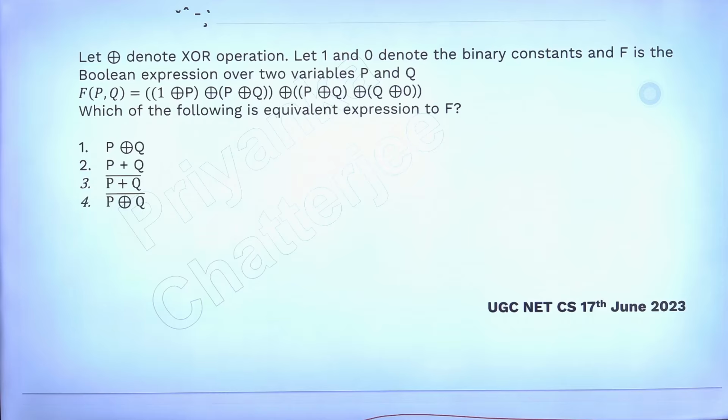I increase the timer a little bit so that you can get a little more time to think.